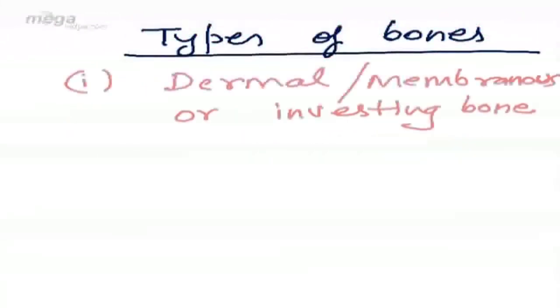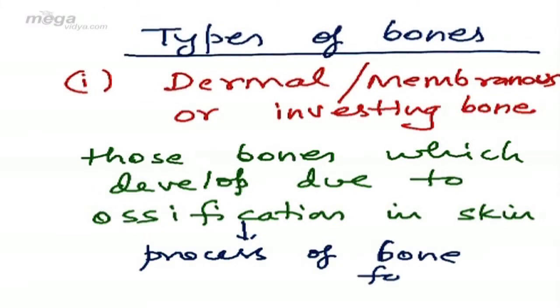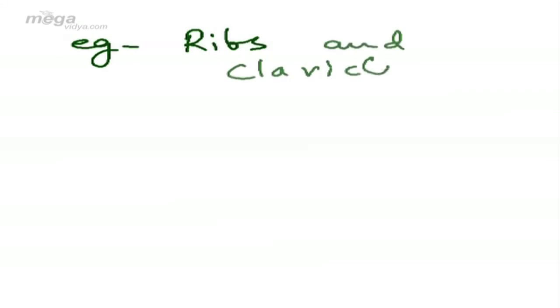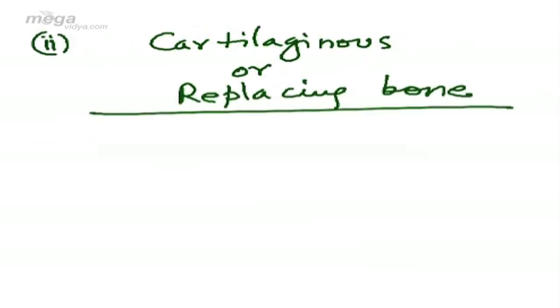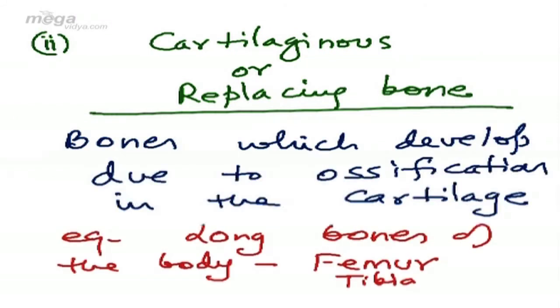Types of bones. Number 1 will be dermal, membranous or investing bone. These are those bones which develop due to ossification in the skin. Ossification word signifies the process of bone formation. Examples of dermal bones are ribs and clavicle. Number 2, cartilaginous or replacing bones. Bones which develop due to ossification in the cartilage. Example, long bones of the body like femur, tibia, humerus.